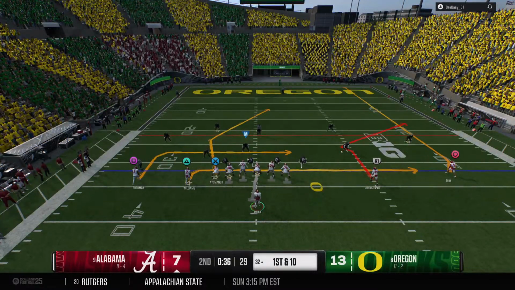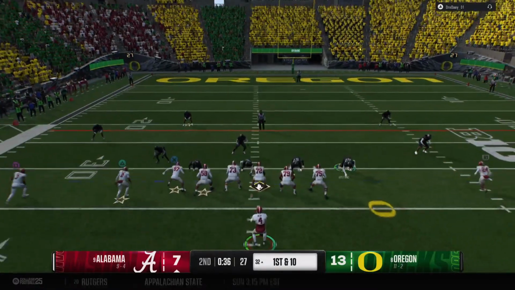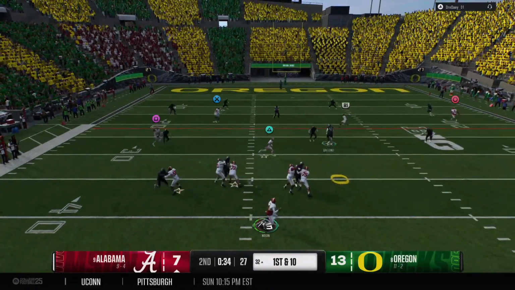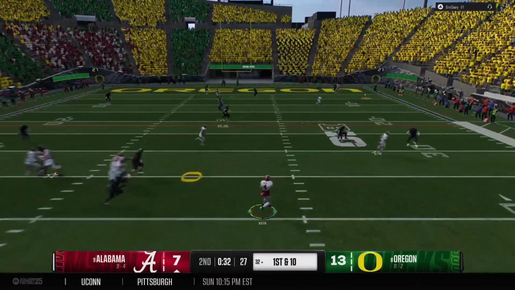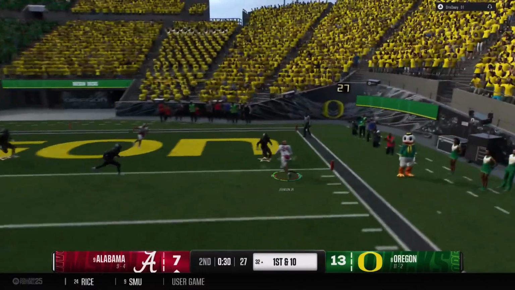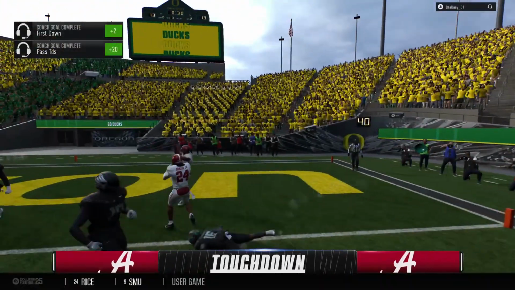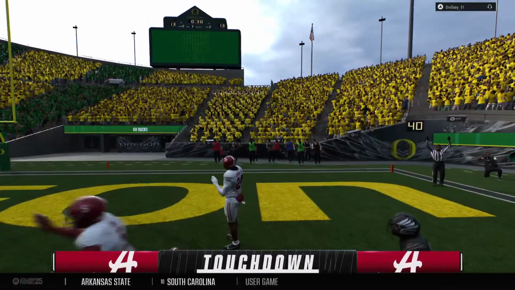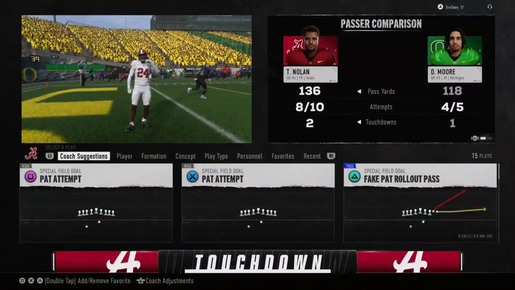year this year. When he has time to throw, he gets his feet set. He's as accurate as any quarterback in the country. He's moving out of the pocket. On the run here, taking a deep shot. Touchdown, Crimson Tide. Strong game by this quarterback.